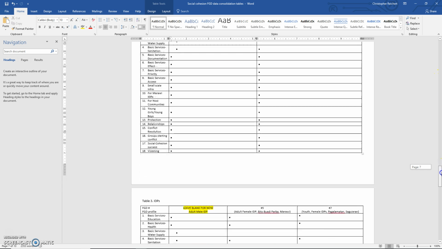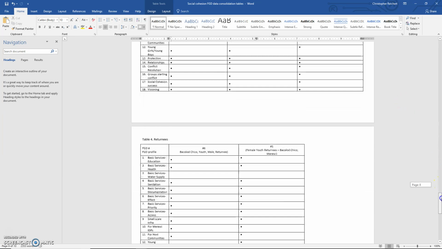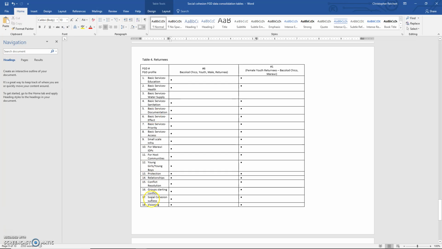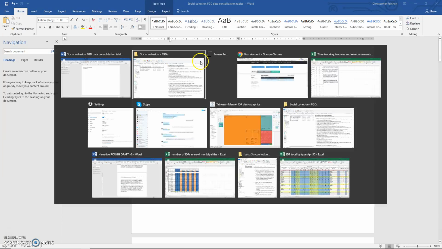I'm going to go down to table number 3. Same 18 domains are here. This is for IDPs, internally displaced people. This one just leave blank for now. That data is still coming. But number 5 and number 7 are here. Okay. The last table is for returnees. Same 18 domains. Focus group discussion number 6 and 1 are here. So move all of that data. Same process as before. I hope that's clear. Call me if it's not clear.